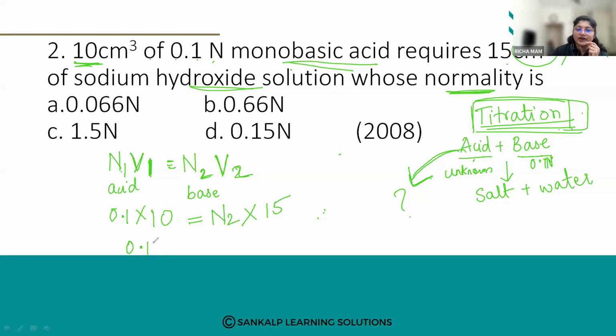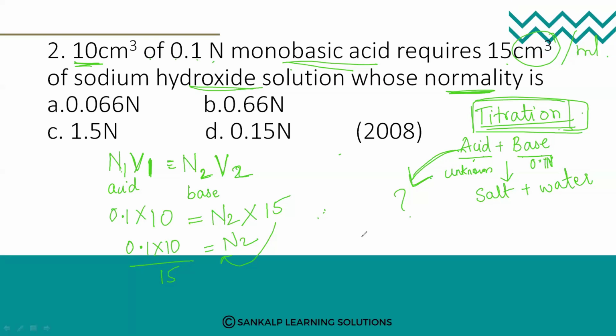Now what we are going to do? 0.1 into 10, transfer this side, so this becomes 15, equals N2. Find out now. Just see what answer you are going to get. So 0.1 into 10 divided by 15. Just see what normality you're going to get. Option A, ma'am. 0.066. Yes, 0.066. Understood this particular question of normality? Yes, ma'am.